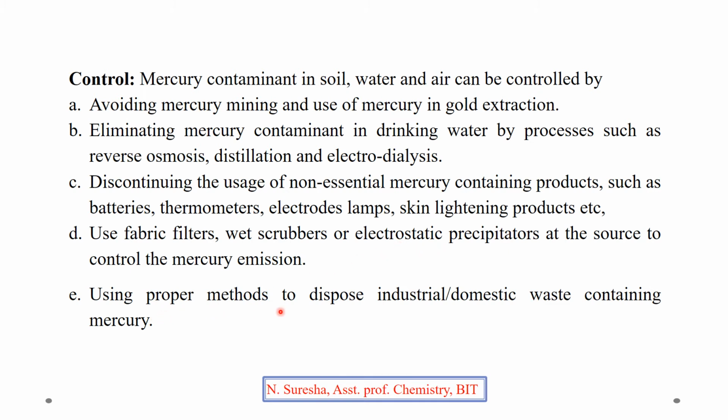Using proper methods to dispose of industrial or domestic waste containing mercury. In case it is inevitable for us to use some mercury compounds in industry or domestic applications, after getting the required product, care has to be taken while discharging the industrial or domestic waste containing mercury. By taking proper care, we can stop or minimize the entry of mercury into the soil, water or air. So like this, we can control or minimize the entry of mercury in the soil, in water or in air.